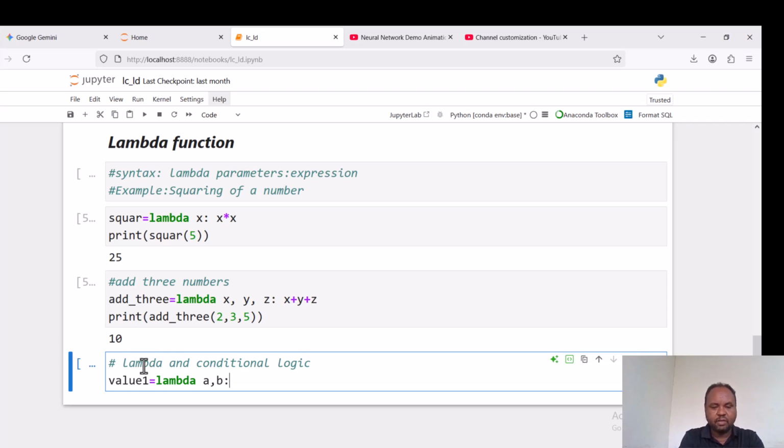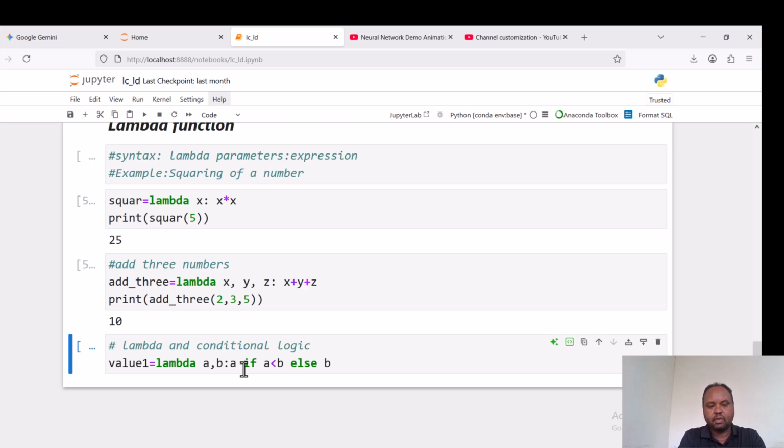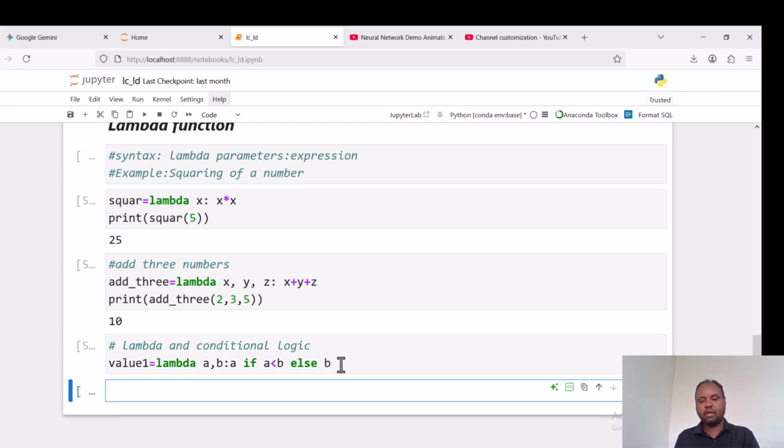Then this lambda function is required to return a value which is the smallest value of the two arguments based on a specific condition. For example, return a if a is greater than b, else b. What this lambda function does is to return the smaller value of the two in such a way that this condition is satisfied. When we read this, this lambda function returns value a if a is greater than b, else returns b.